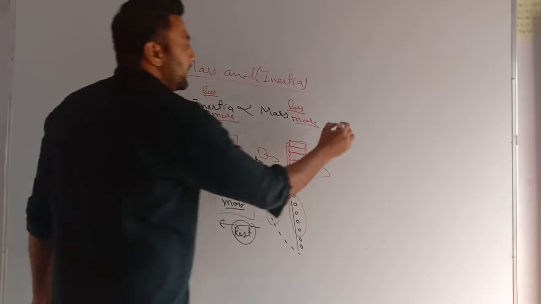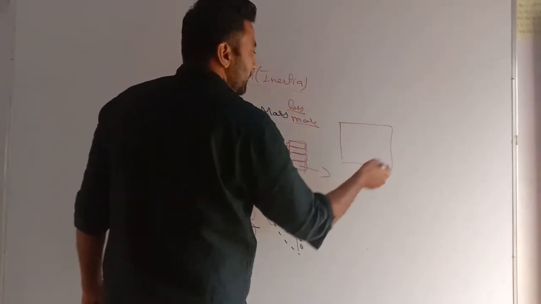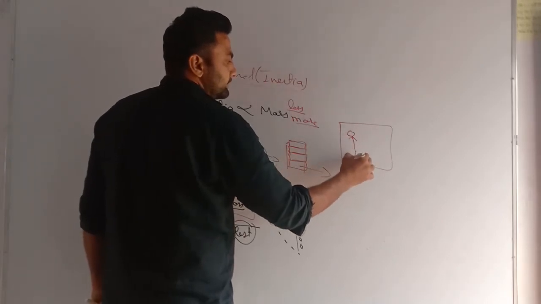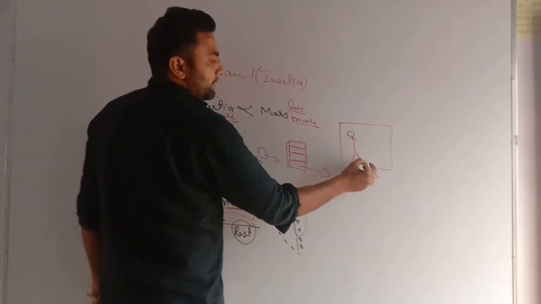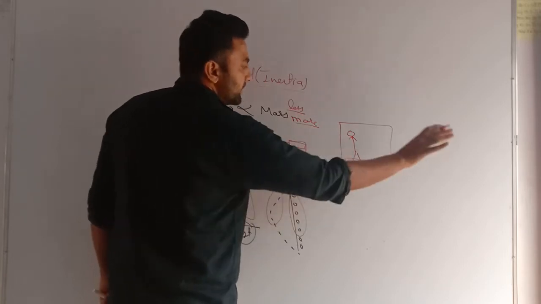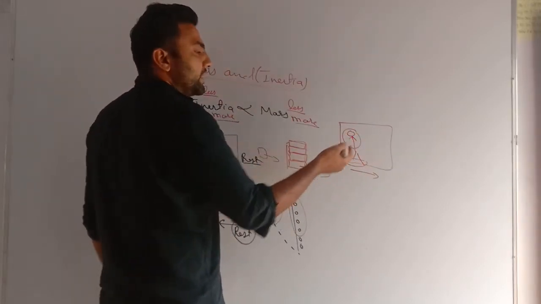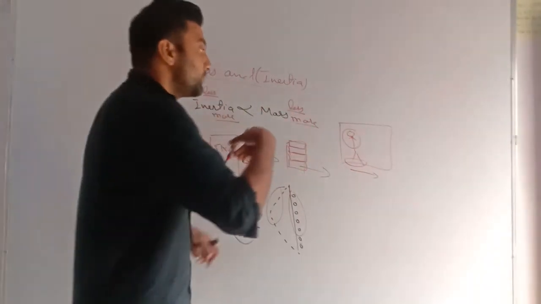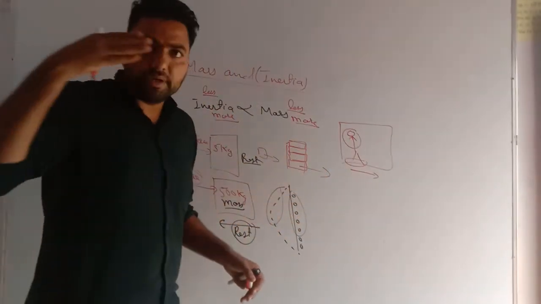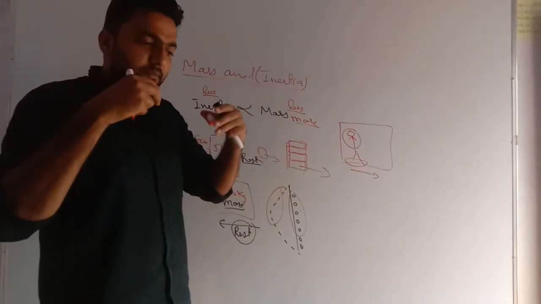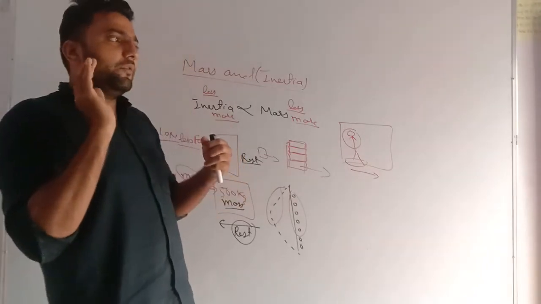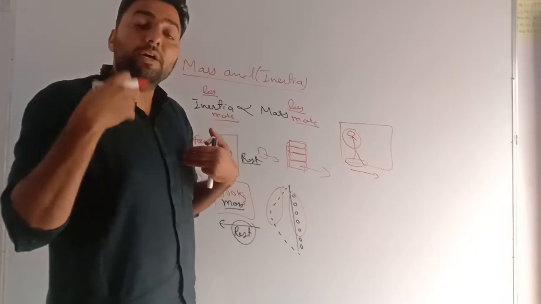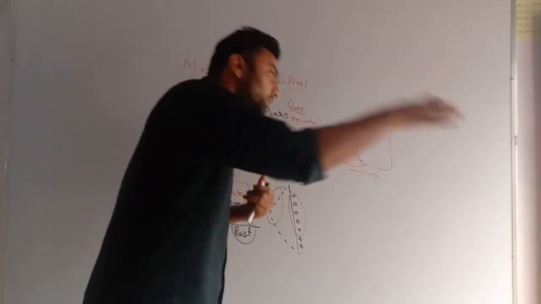Very important. Whenever bus is at rest and I am standing, when this bus moves, my legs also start moving along with the bus, but my upper body, due to inertia, wants to be in rest and I get a jerk. And if this bus is in motion, my body is also in motion. When the bus applies a brake, I fall to the front side. Why? Because my body has mass, it has inertia. Now it wants to be in motion only and it goes forward.